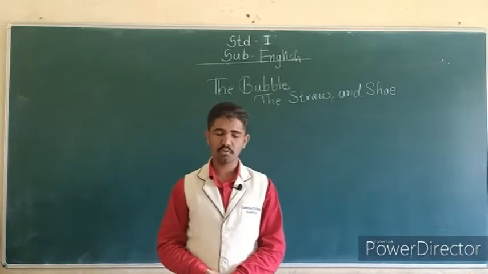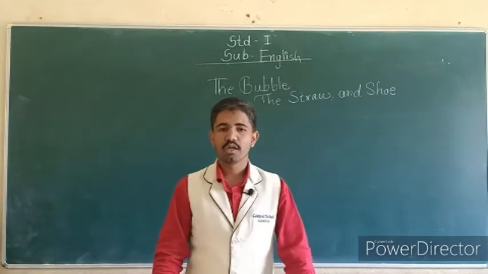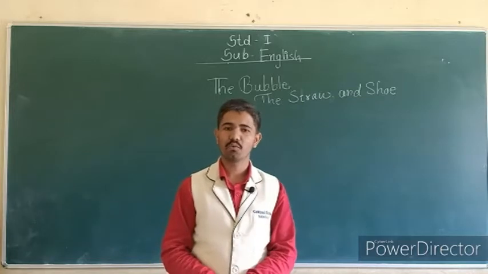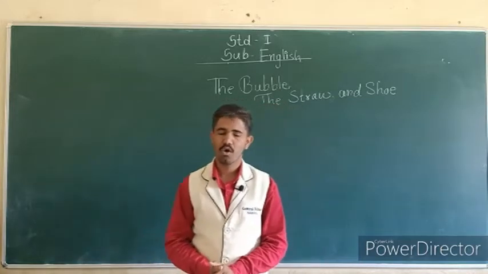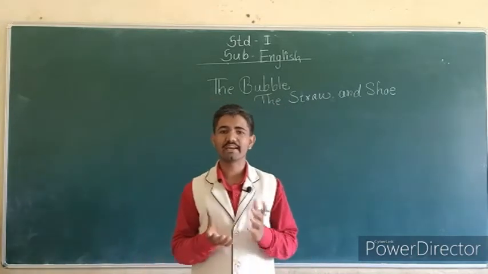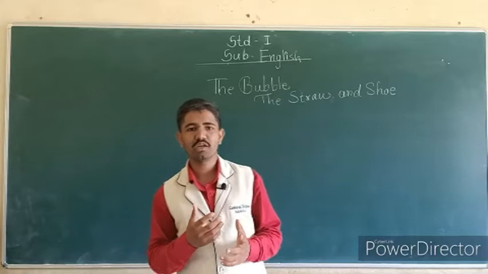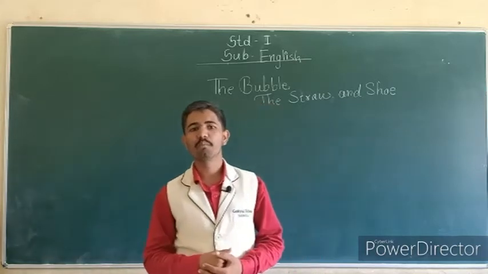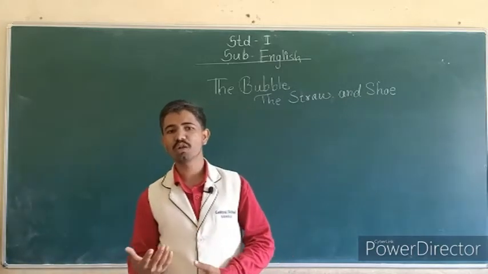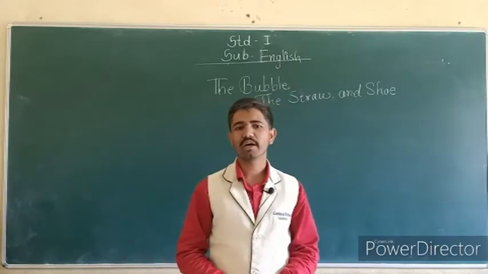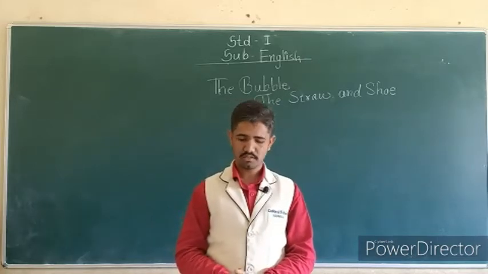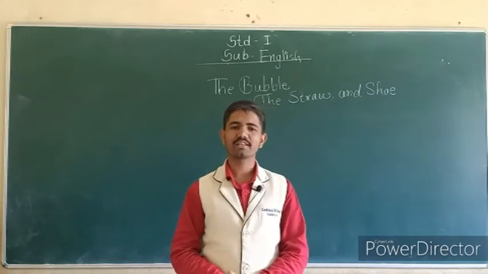Okay, next we see the third question. How do you cross a river? You are going to the jungle, and at that time you have to cross the river. How do you cross the river? You can tell me. Yes, at that time you have to take a tree. You cut that tree and make a bridge. Then you go over it and cross the river. So these are the three questions and answers. You have to write these answers.